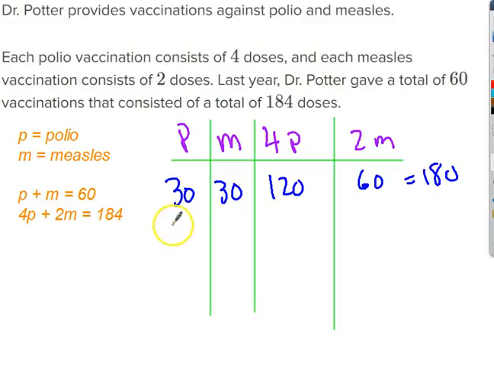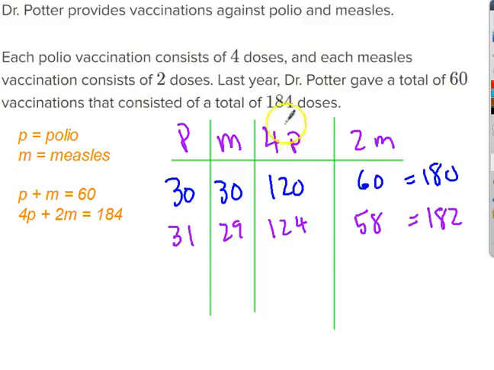Move by 1, it would be, let's see, 30. I want more. I want it to be bigger, and so I'm going to make polio bigger because there's more doses for that, 31 and 29. So that's 122 here, and 2 doses of measles is 58, and those add up to, sorry, 4 times 31 should have been 124, and these add up to 182. So that makes sense.